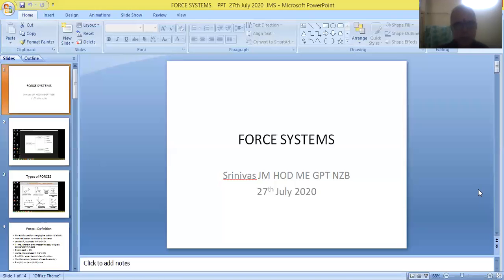A certain amount of force has to be applied on the body. Then only you will be in a position to change the position of the body. So friends, this is the definition of this particular term, that is referred to as force.